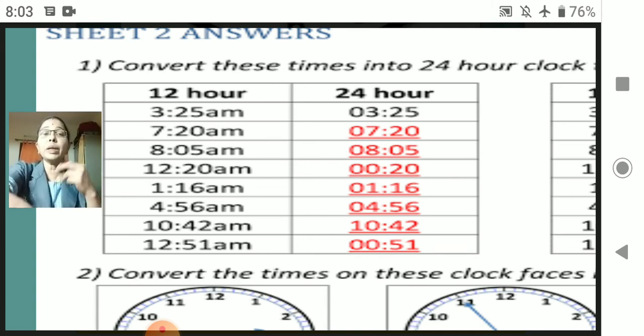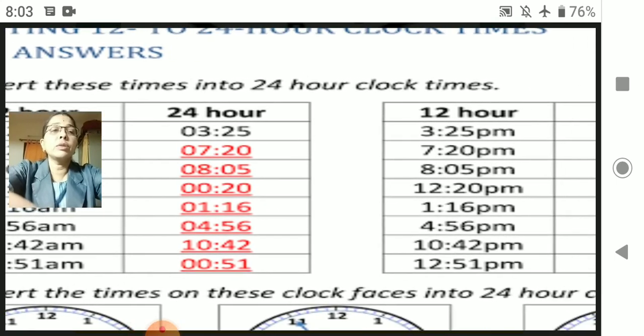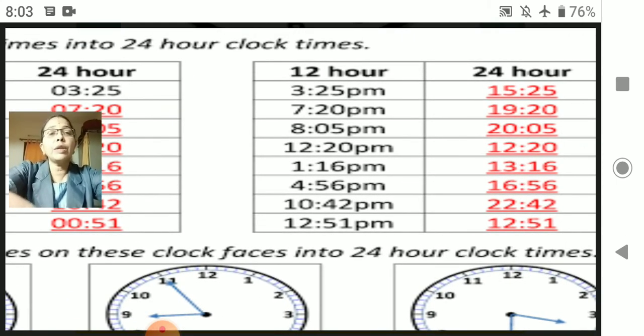When the number becomes two digits, that time you have to convert it to the 24-hour clock pattern. Now here you could see PM. 3:25 PM means how much time has passed for the whole day. Now you will add. If it is 3:25 PM, you will add 12 to it. So 12 plus 3 becomes 15, 15:25. 12 plus 7 will become 19:20. You have to add when it is PM.